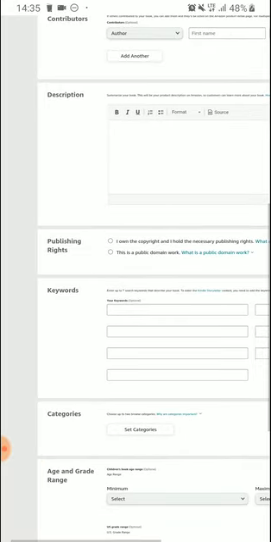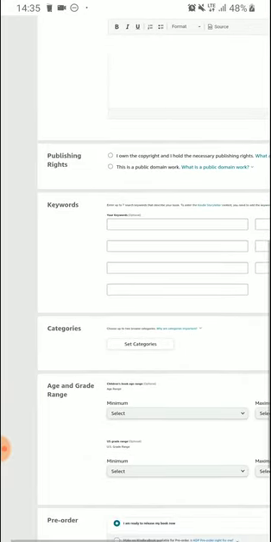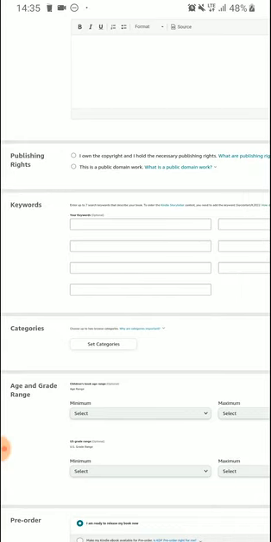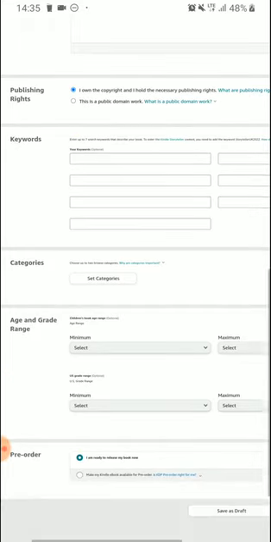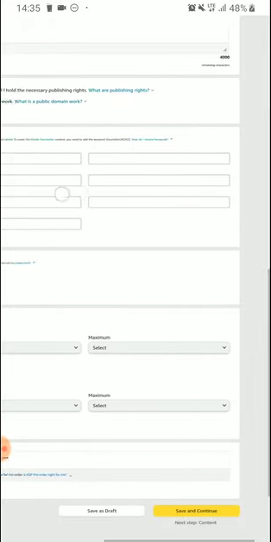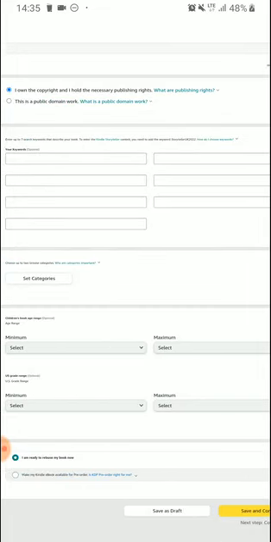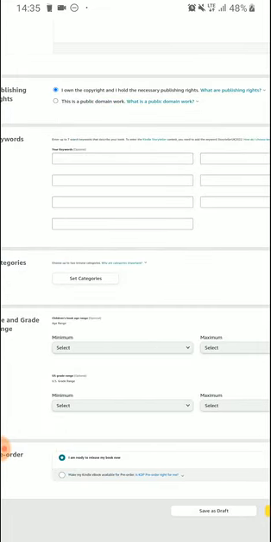Now in book description, this is where you describe your book. You write it here, or you copy and paste the text here. Publishing rights: I own the copyright, or this is a public domain work. All our works we own the copyright, so we always click the first one. Now keywords, it's optional, but it's very, very essential. This is where you put your keywords. So when you hear me talk about keywords in the course, this is the place you are going to insert keywords when publishing our book.